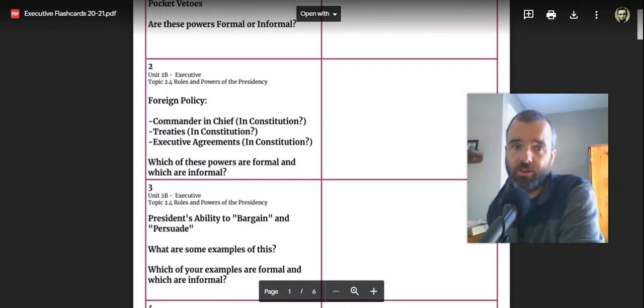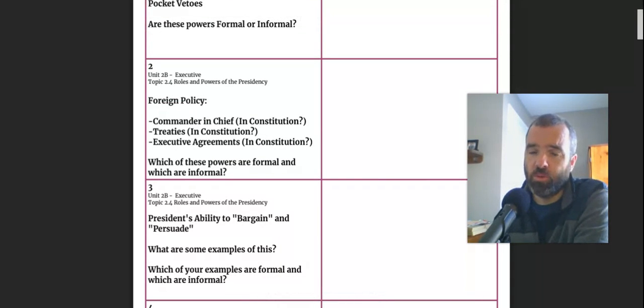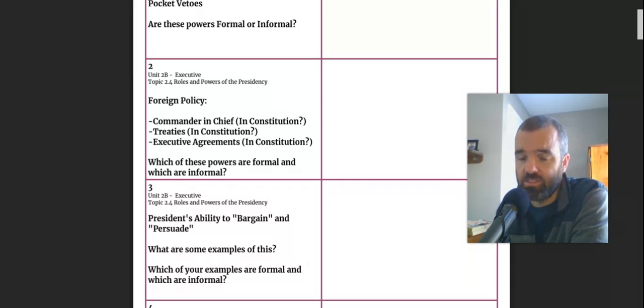We're going to talk about other powers in the presidency. What's a formal and what's an informal power. The powers related to foreign policy are very significant. Of course, the commander-in-chief power is in the Constitution. It's in Article 2. The president is commander-in-chief of the armed forces. Very, very significant. The president does sign treaties. That is also in the Constitution. So that's a formal power. Those treaties need to be ratified by the Senate, but they are still basically something that starts with the executive branch.